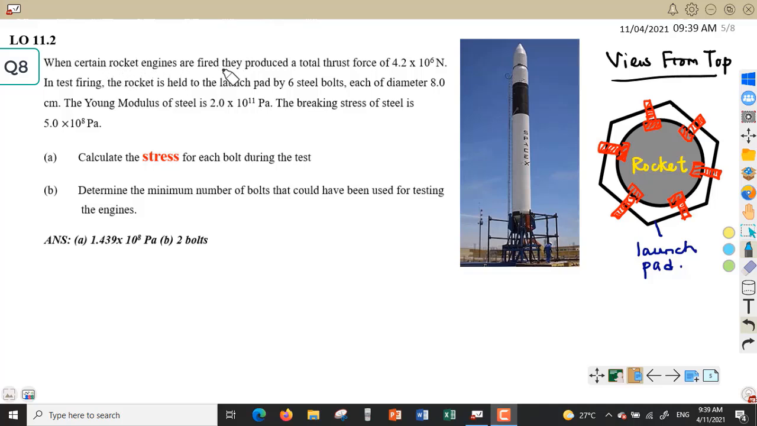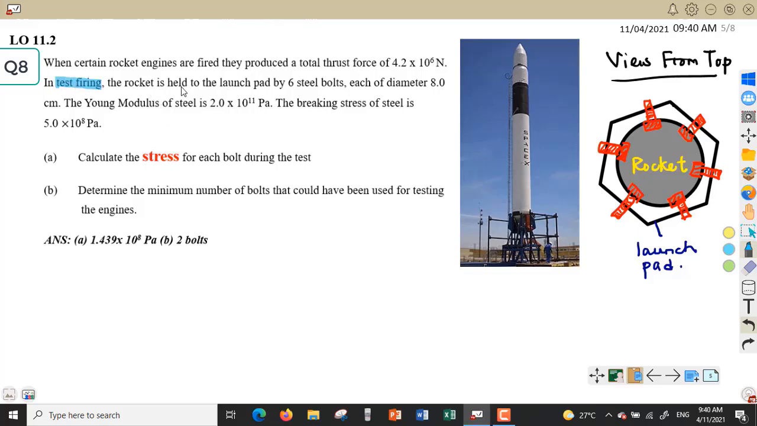When certain rocket engines are fired, they will produce a total thrust force of 4.2 to the power of 6 Newton. So in testing, we just want to test fire only, but the rocket is not yet fired into the air. Rocket belum launch lagi ya, kita just nak testing sahaja.